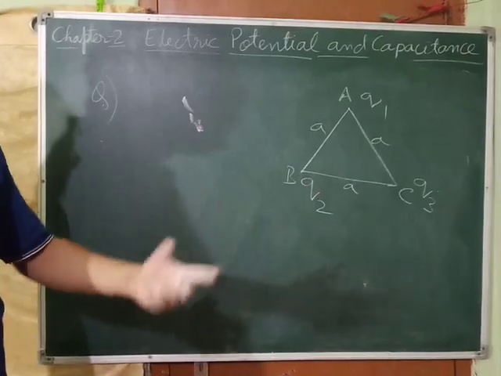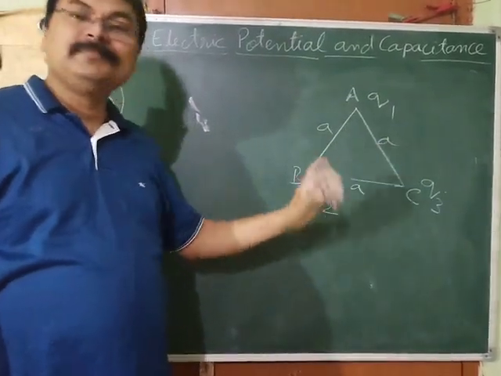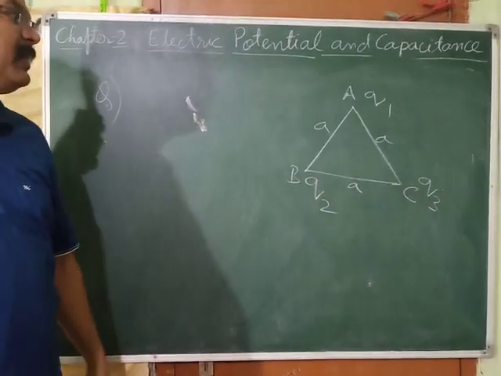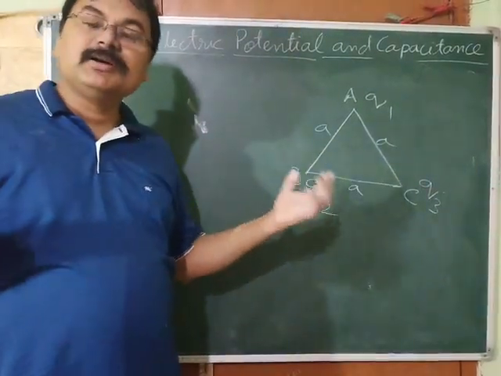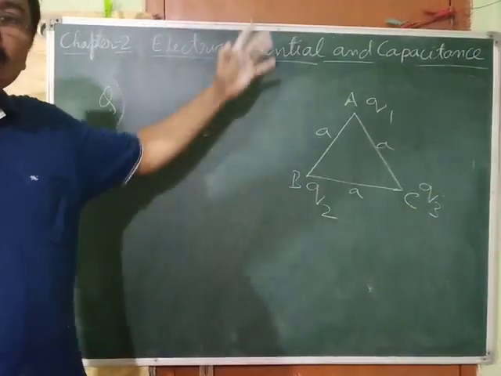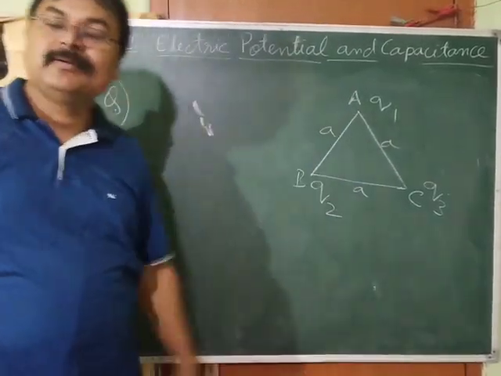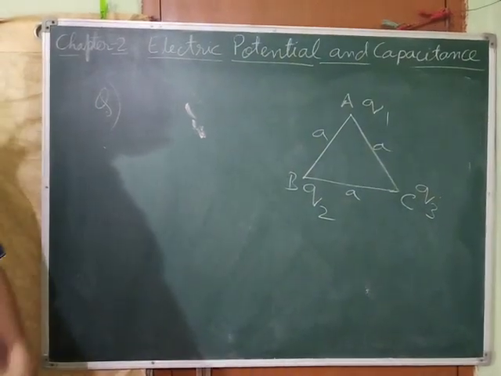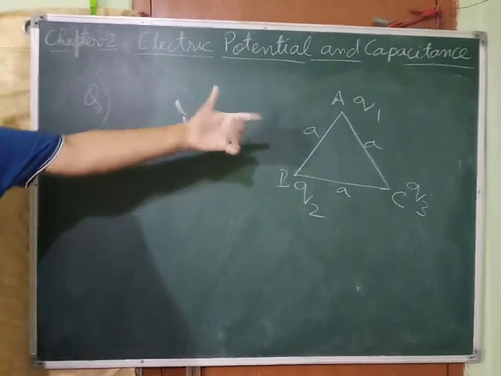Second way of asking the question: what is the electric potential energy of this system? That is another way of asking straight away. Third one: what is the amount of work done in bringing the charges from infinity and arranging them as they are? This is the third type of asking the question. But the answer is the same. You have to find out the electrostatic potential energy or electric potential energy of this system.